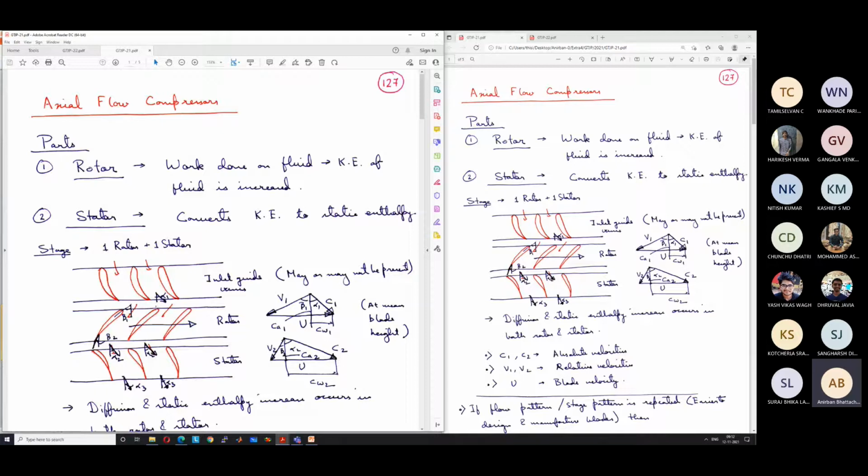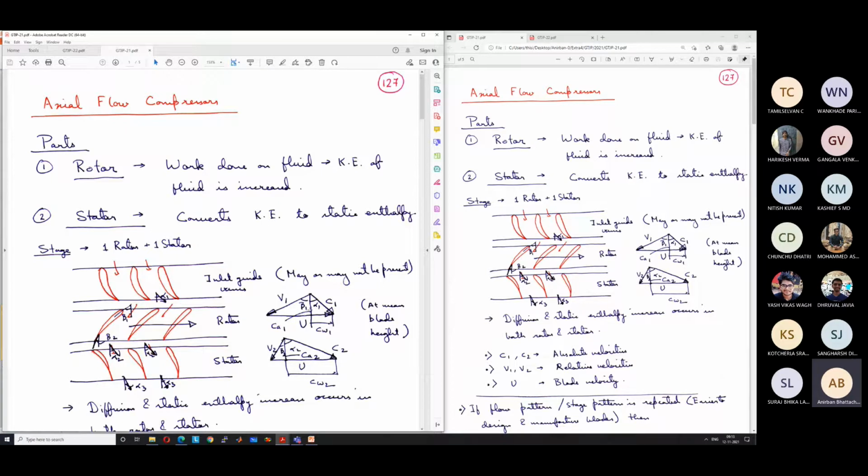So there is a set of relative velocities in the rotor blade. If you are sitting on the rotor, or if you look from the reference frame of the rotor, you will see that the flow is moving with a certain velocity. But from a stationary reference frame outside the rotor, you will see that the velocity is different. If we do the vector addition of the relative velocity and the blade velocity, we get the actual velocity in the absolute frame of reference. So based on this, we had drawn the velocity triangles.